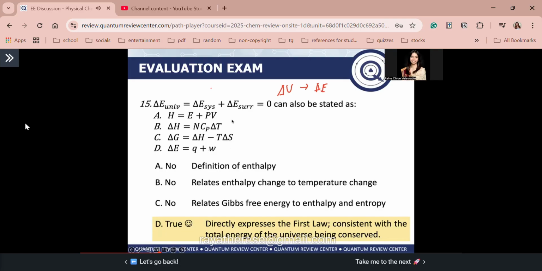For letter A, no. Why? Because this is the definition of enthalpy. It has no connection to our equation here. Next, letter B, also no. Because the equation here relates enthalpy change to temperature change. So guys, this should be a small n. Okay? Again, delta H is equal to nCp delta T. That relates enthalpy change to temperature change. Next, letter C, also no.